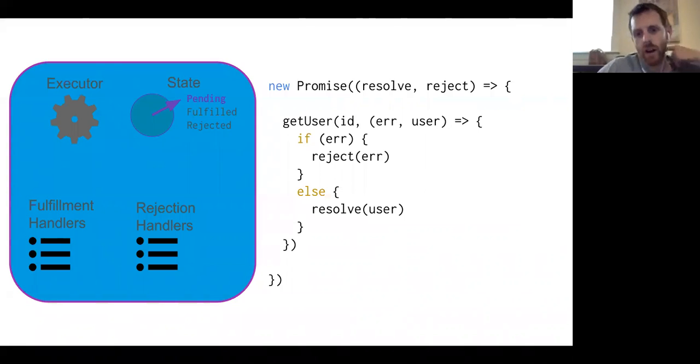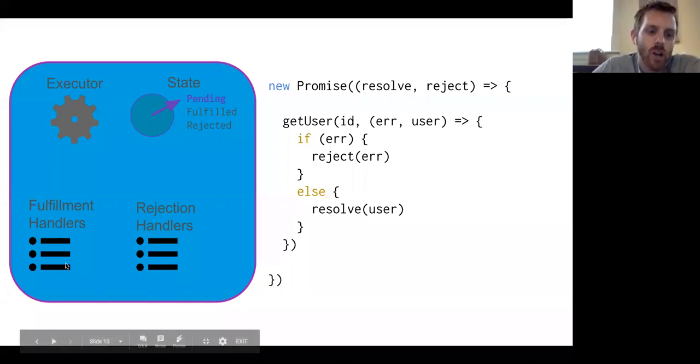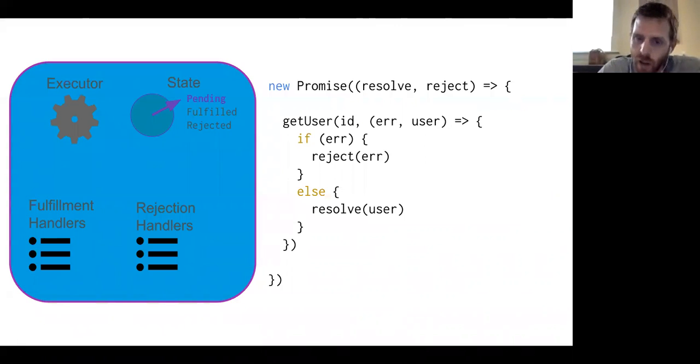There's one more wrinkle in here actually, which is that with a promise, you can keep adding rejection or fulfillment handlers. And because things are happening asynchronously, it's possible that by the time you get around to adding a fulfillment handler, by the time you get around to calling .then, the executor function has already finished. And the promise will gloss over that for you. If you add a fulfillment handler after the promise has already been fulfilled, then that fulfillment handler will just get called immediately with the result, whatever the result was of that promise.